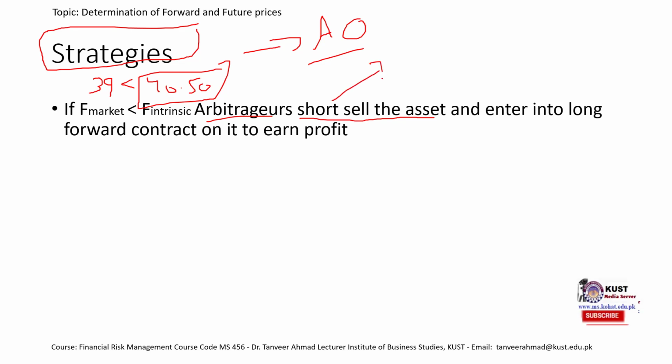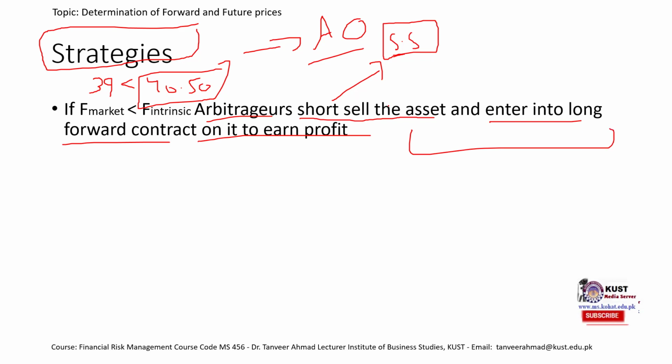Remember from our previous lecture, lecture 13, we understood the concept of short selling. A quick review: short selling is when we do not own the asset, we borrow it from someone and then we sell it, and after some time we buy it back and give it back to the person from whom we borrowed. So for an arbitrage opportunity, we short sell the asset and we enter into a long forward contract to earn profit. So how would that happen?